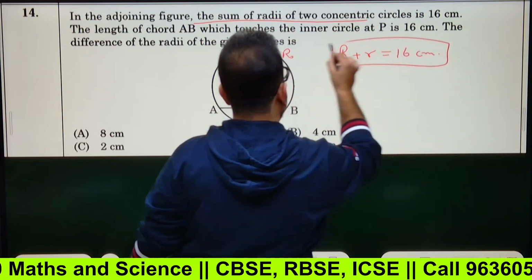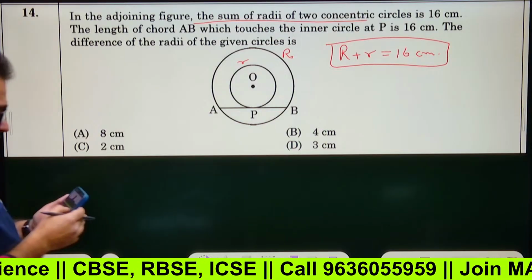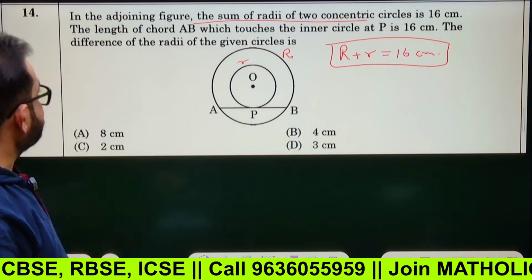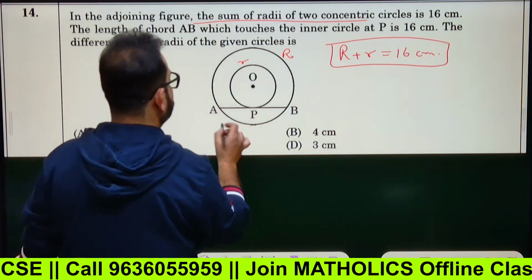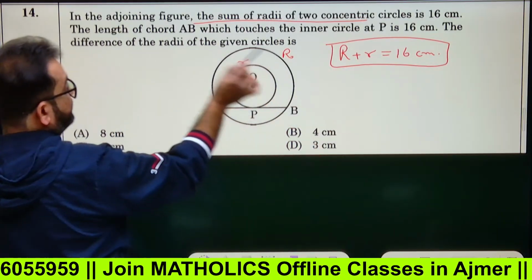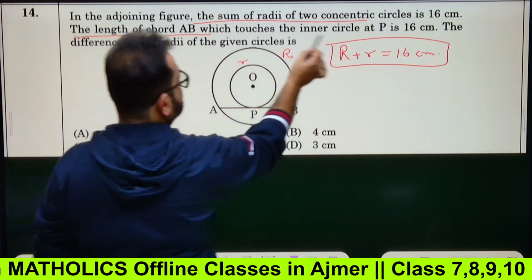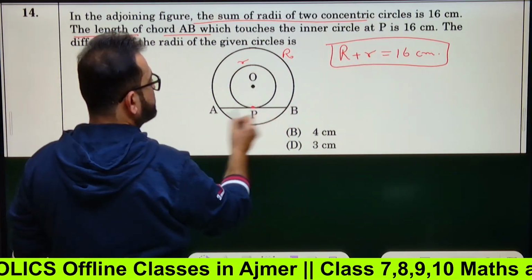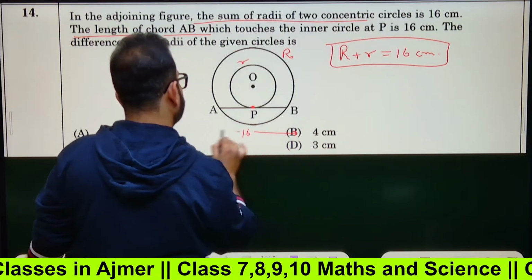It is given. Now what we have to find out? Just look for the data. The length of the chord AB which touches the inner circle at P is 16. This is 16. This is also 16. The length of chord AB which touches the inner circle at P. This complete length is 16.